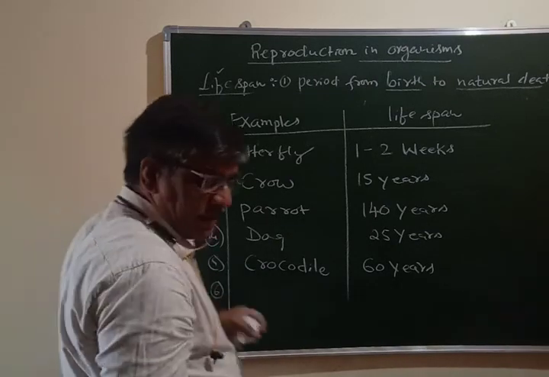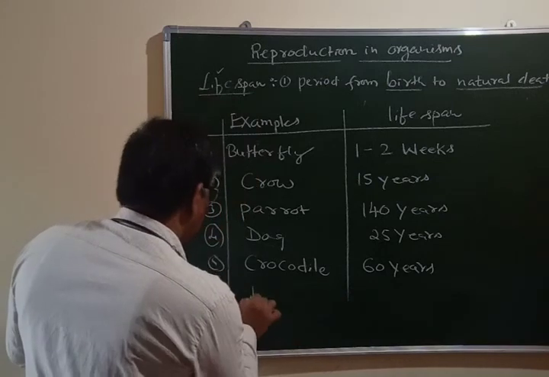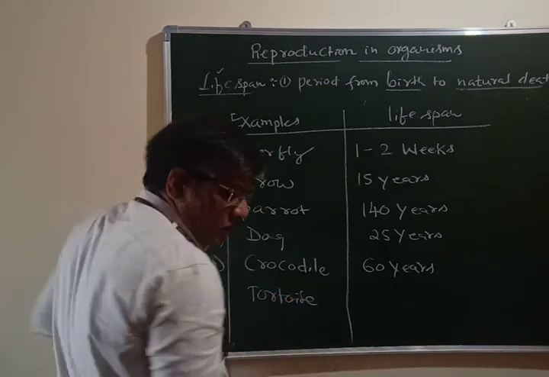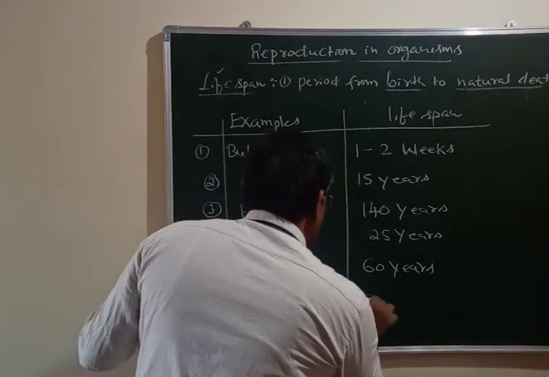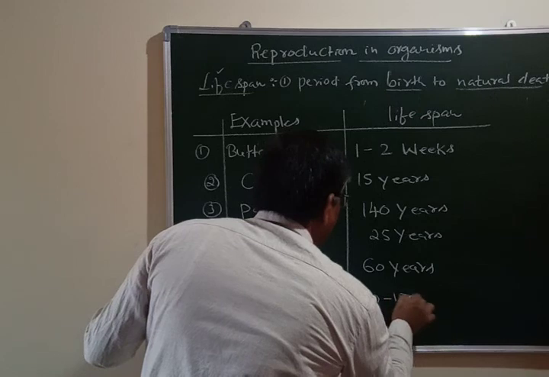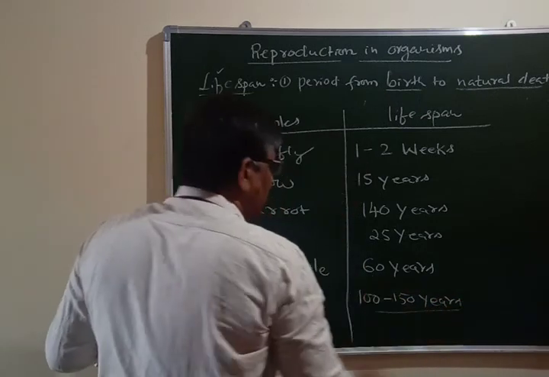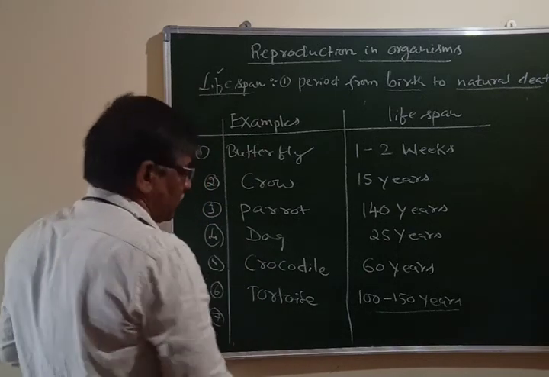And next example is tortoise. Tortoise will complete its life cycle within 100 to 150 years. Just remember which has the highest lifespan.